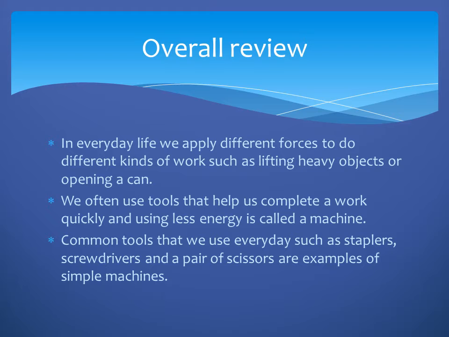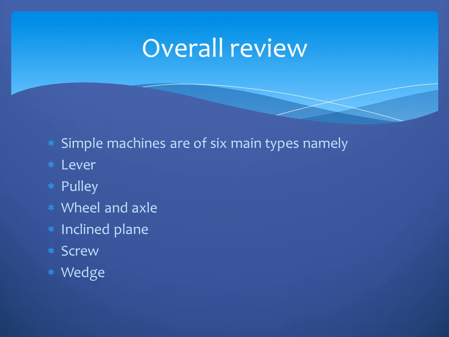सो इन अवर डे टू डे लाइफ वी आर यूजिंग सम कॉमन टूल्स to do different work, to lift heavy objects, or for opening a can. We are using the simple machines. Simple machines, they are 6 types. First one is lever, second one pulley, third one wheel and axle, fourth one inclined plane, fifth one screw, and last one wedge. So these are the 6 main types of simple machines.